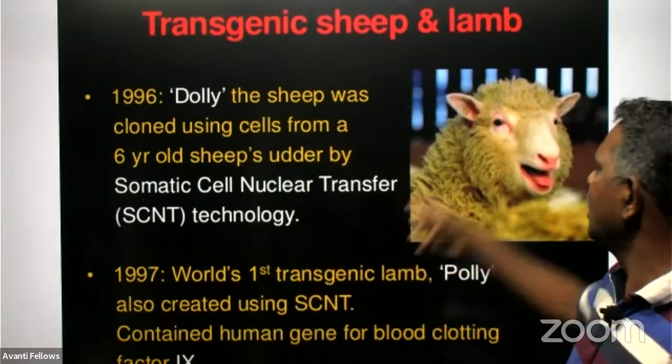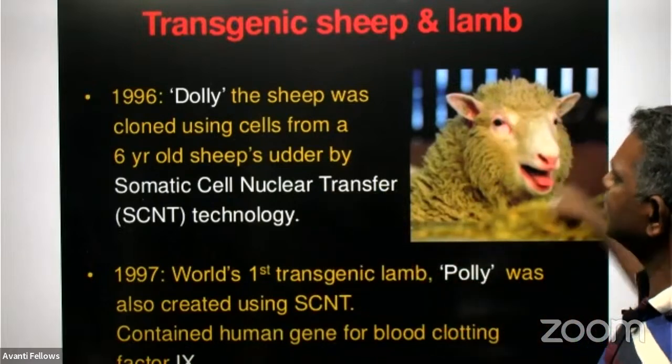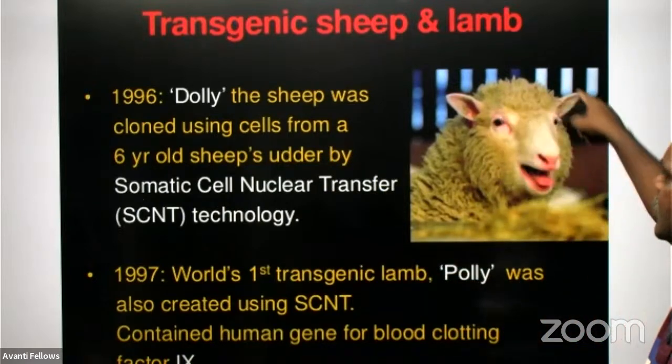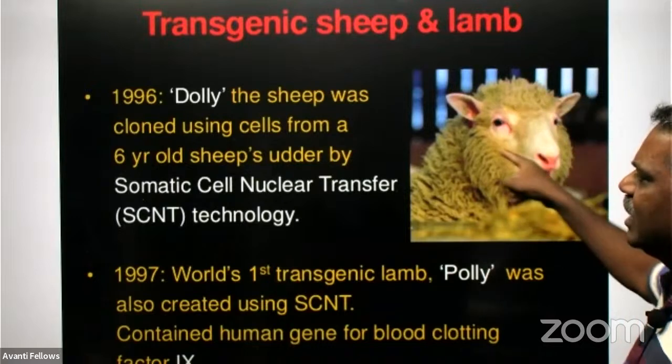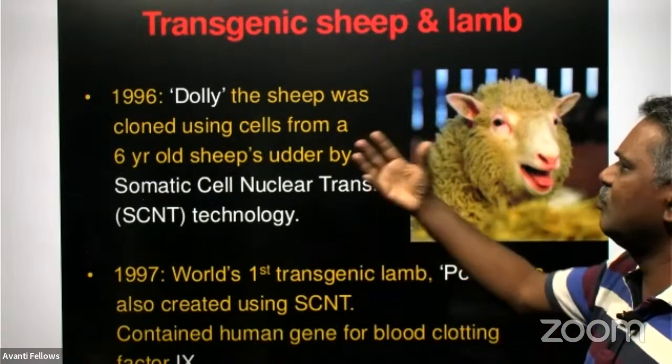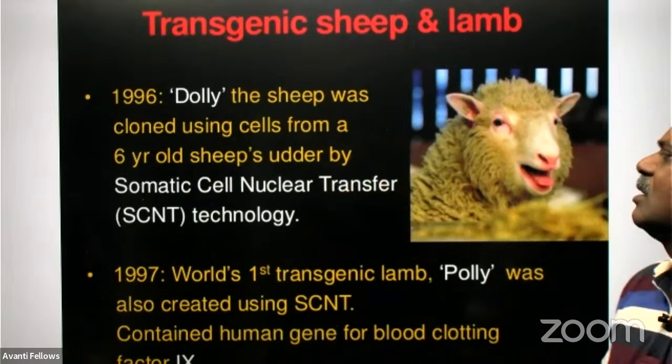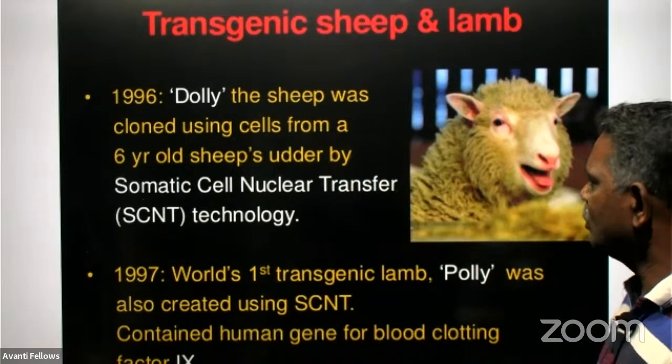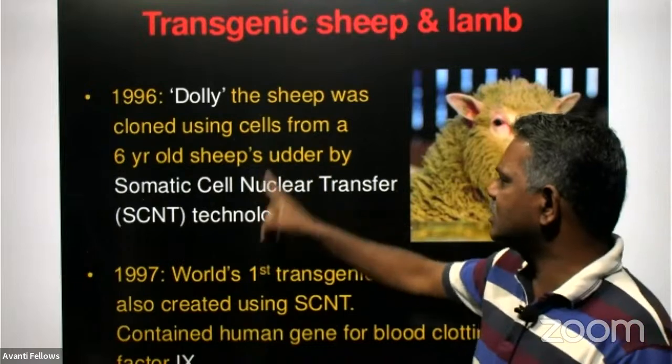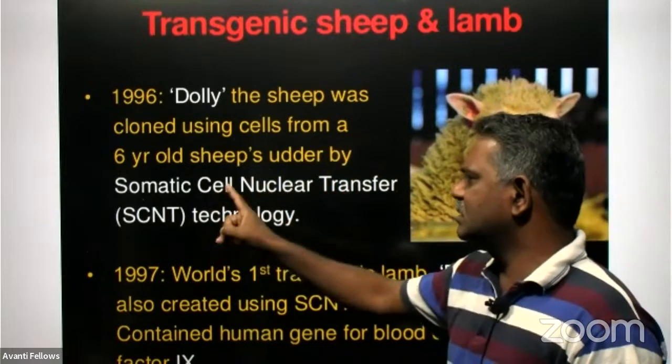Then it went for birth and produced the first cloned sheep, produced from the somatic cell taken from the udder region of a 6-year-old sheep,